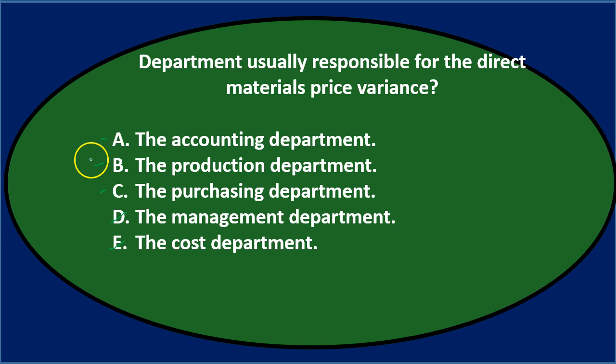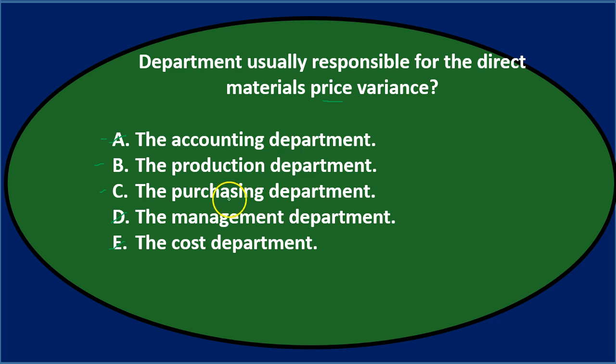Of those three, the accounting department seems fairly generic as well, because it's not just going to be the accounting department. The people involved with the direct materials are typically the production department and the purchasing department. Now, if we're talking about the price variance, we're breaking the difference between the material costs up between price and quantity, typically.